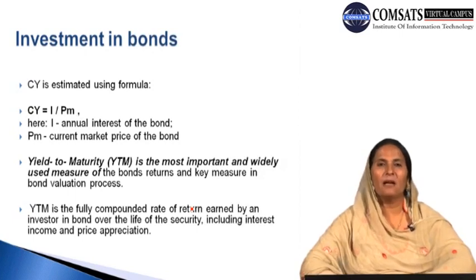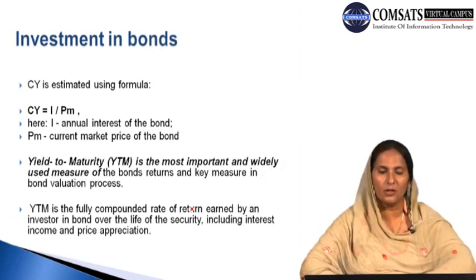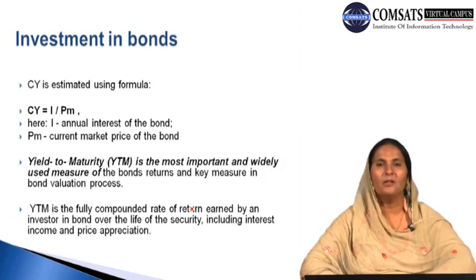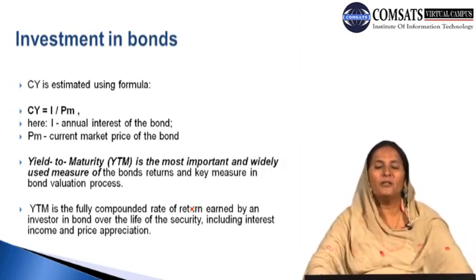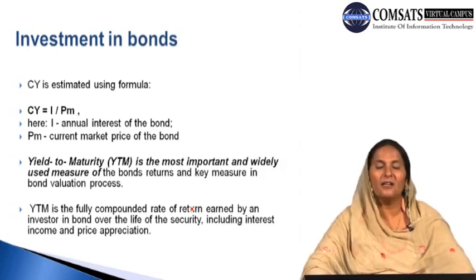Then the second important type of yield, which is likely to provide the guideline to the investor whether to purchase any particular type of bond or not, is yield to maturity. It is abbreviated as YTM. Therefore, we can say YTM stands for yield to maturity. This is the most important and widely used measure of bond returns and a key measure in the bond valuation process. It measures what level of returns the investor is likely to earn out of the investment.